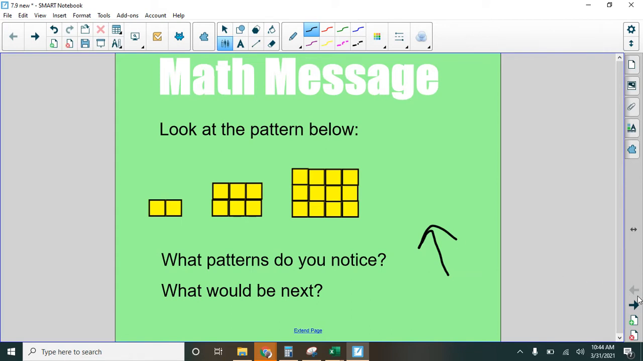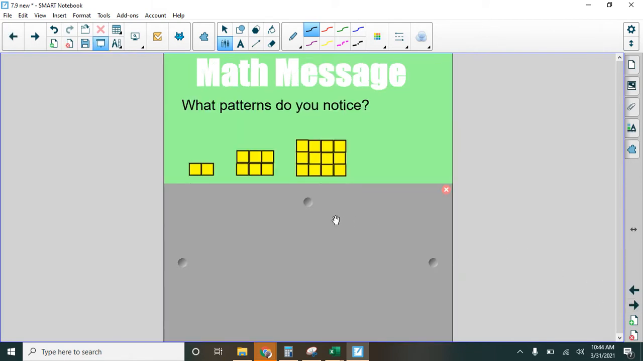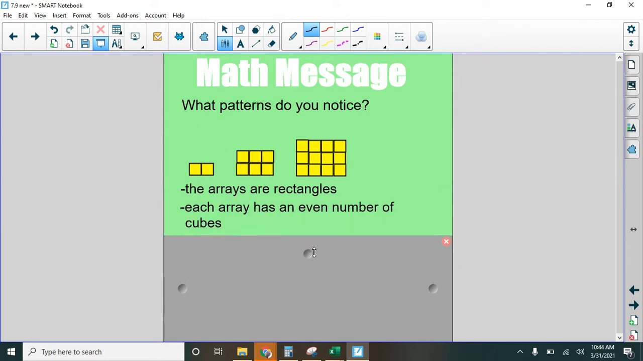All right, let's talk about this. Okay, so what we can notice is that these are arrays, they're rectangles, right? Each array has an even number of cubes. This one has 2, right? This one has 6. This one has 12. Okay, those are even numbers. We can notice those things.